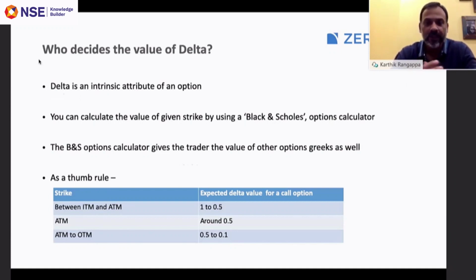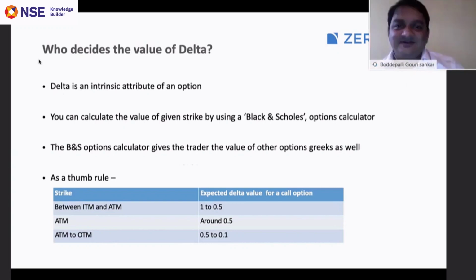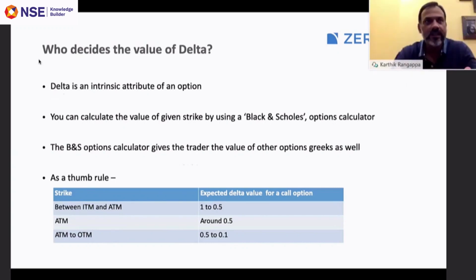Yeah. Right. So you can use any Black-Scholes calculator, and you can get all these values for the delta for any option, any strike. But the table that you can see here is a rough measure of where the delta is likely to exist.